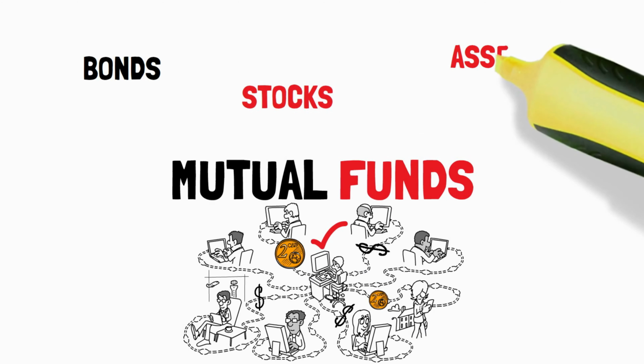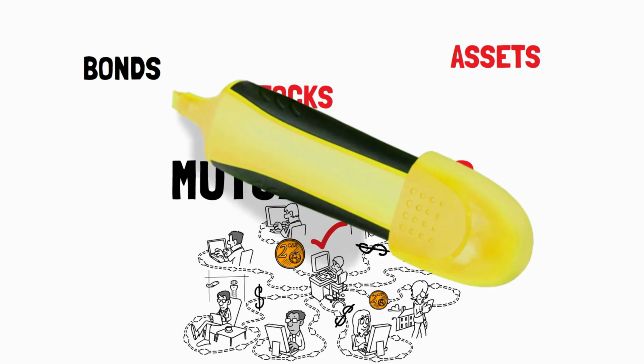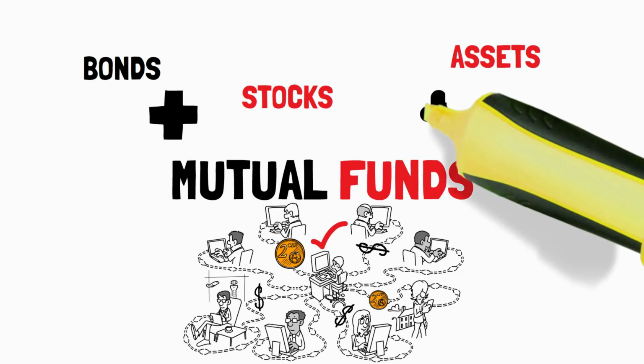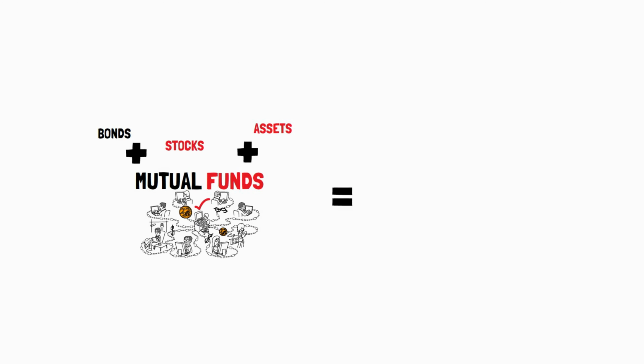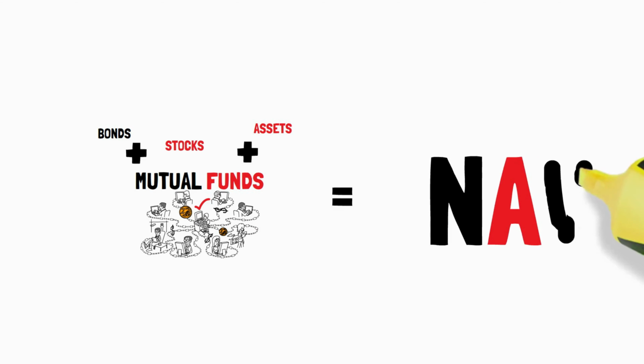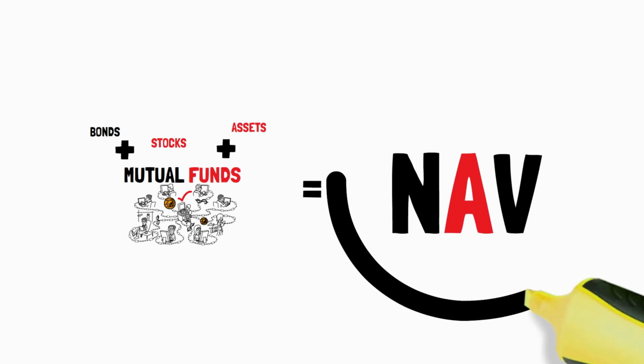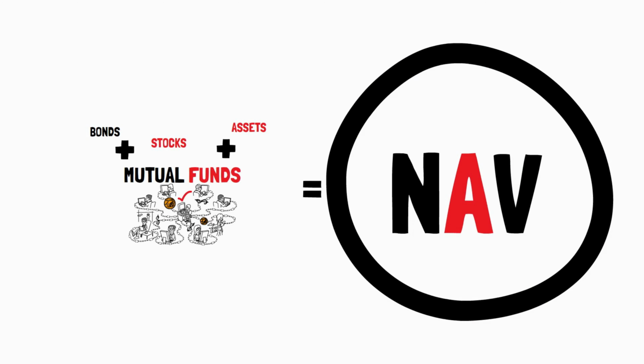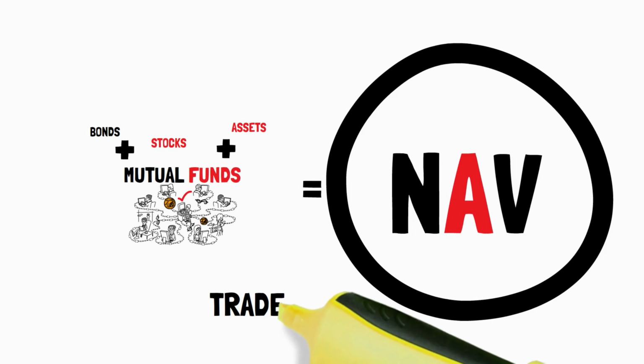In mutual funds, your money is pooled together and invested in multiple stocks, bonds, and assets, each holding a different value. The net asset value is determined by how much each listed stock costs, and how much of your pooled money will be invested in that stock. Simply put, NAV is the rate of one unit of a mutual fund at which the mutual fund is traded.